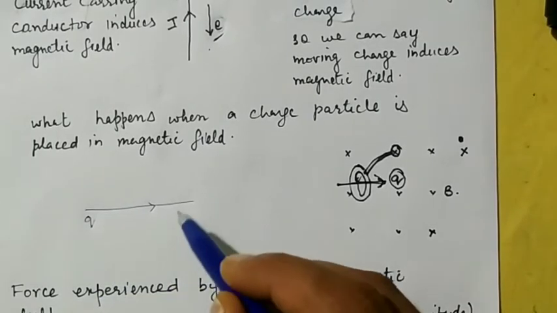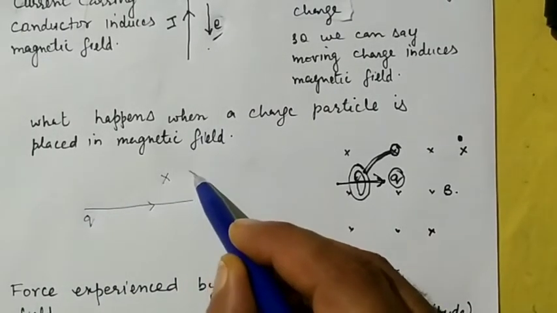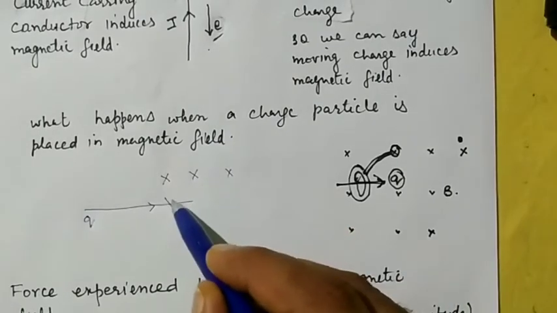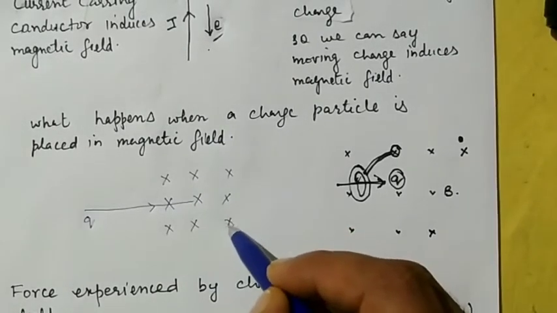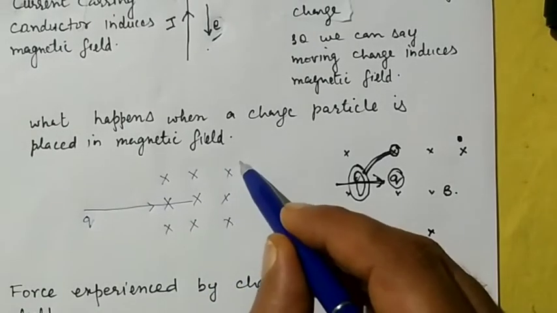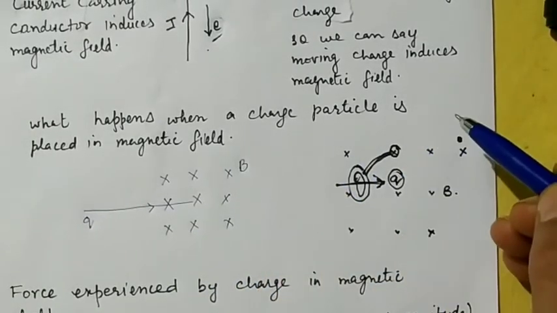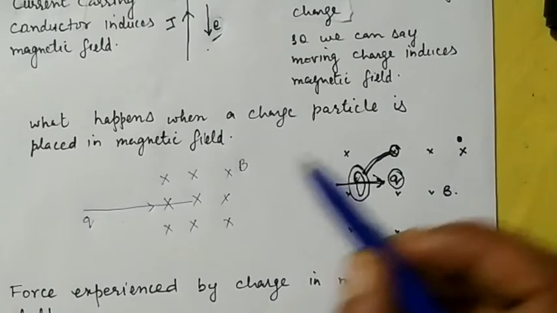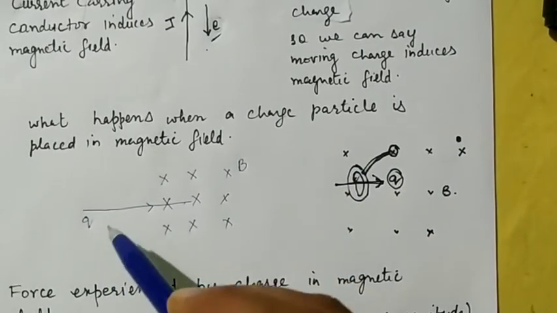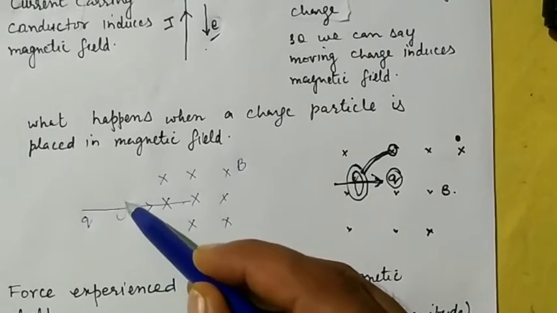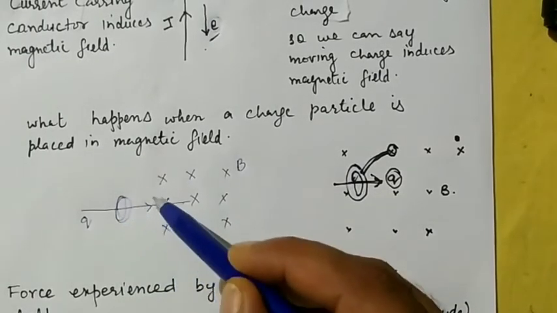Suppose this charged particle is moving in some magnetic field, and the cross sign tells us the direction of the magnetic field, which is perpendicularly downward. So when this charged particle is moving in this magnetic field, the magnetic field is also produced by this charged particle.